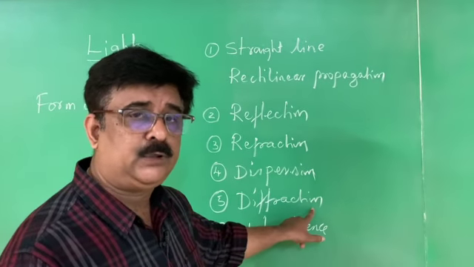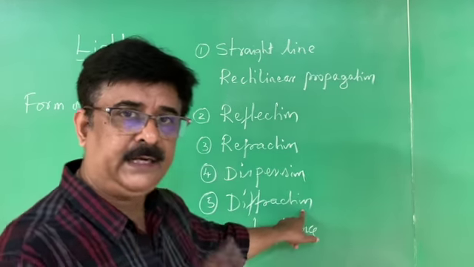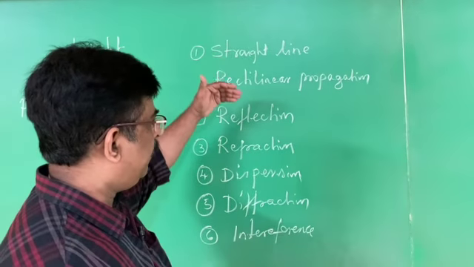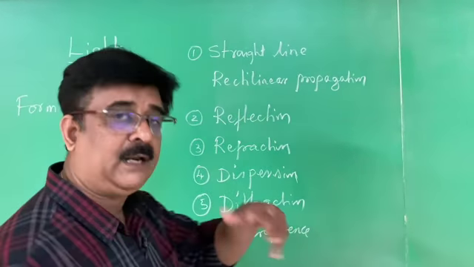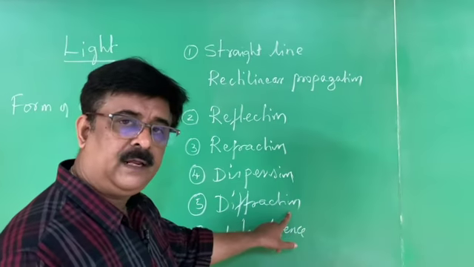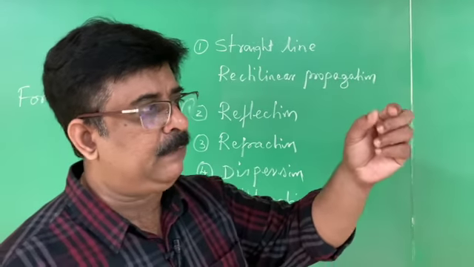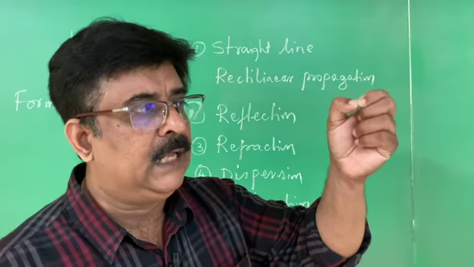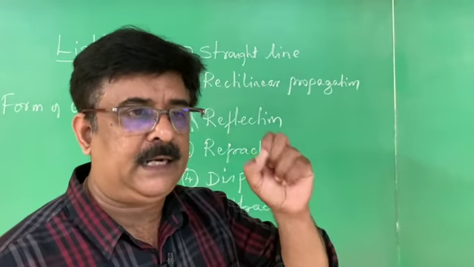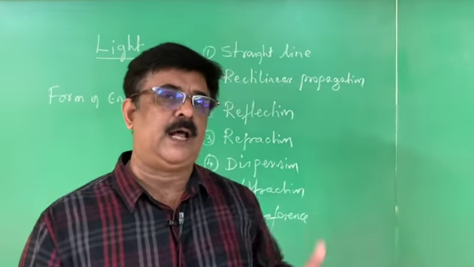Sir Isaac Newton stated a theory of light called the corpuscular theory of light. By using that theory, he is able to explain many properties of light, and some of the properties he is not able to explain by that theory. One such property is diffraction. What does diffraction mean? In the path of light, when you keep a small opaque body, the light ray slightly bends. And that explanation is not able to be given by the corpuscular theory.